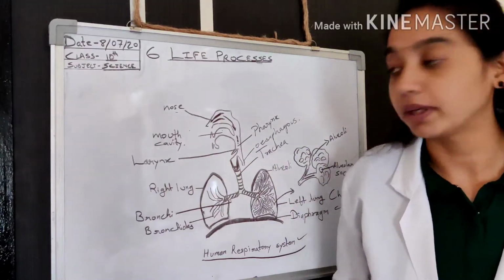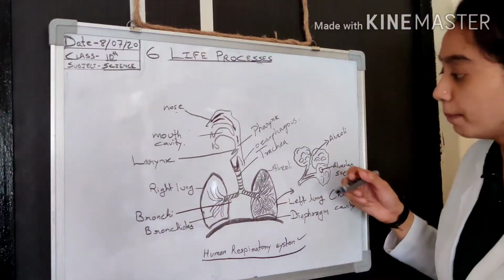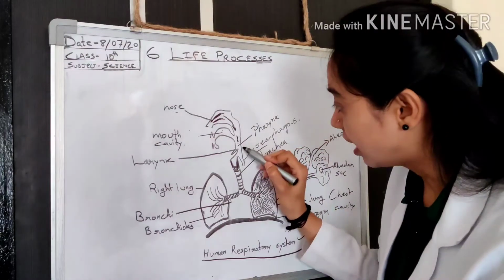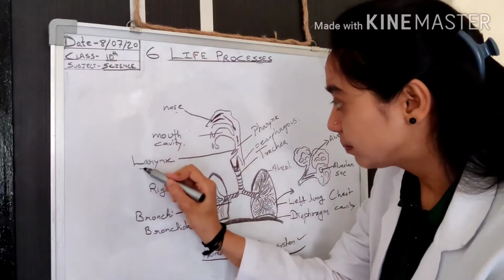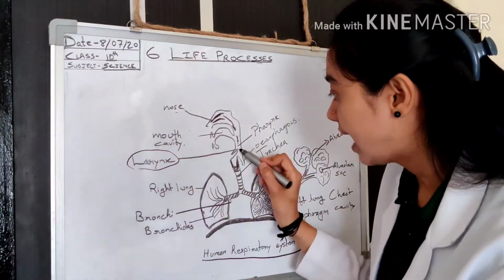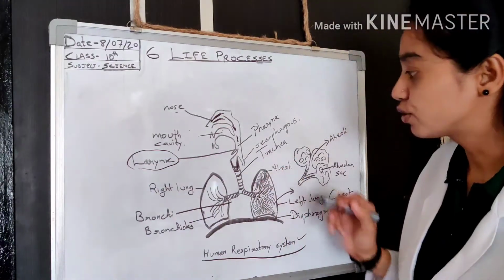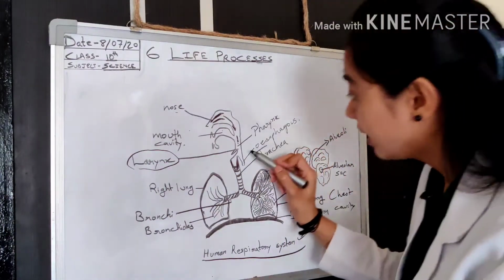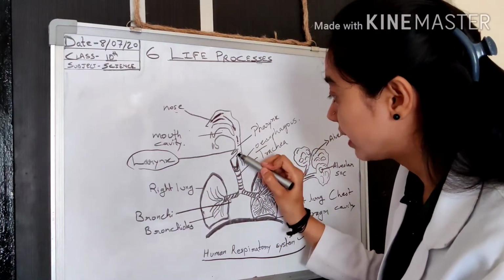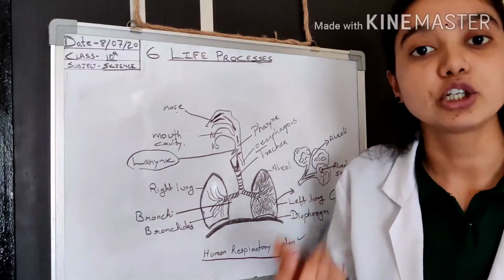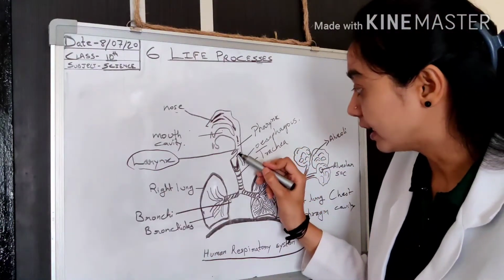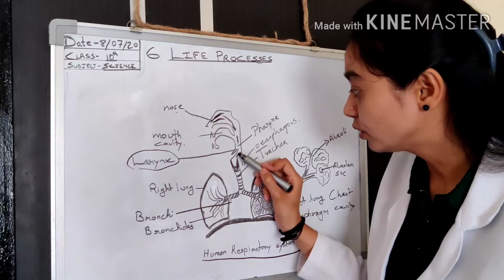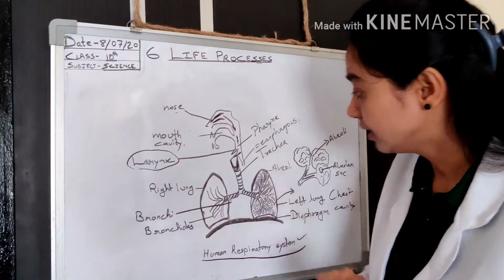How is this possible? This is possible because there is a larynx present, and also there is a layer called the epiglottis. The epiglottis closes this region.